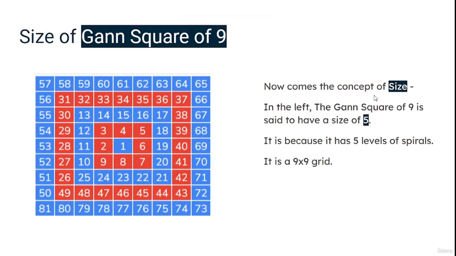Now consider the concept of size. On the left you can see the Gann square of 9 is said to have a size of 5: 1, 2, 3, 4, 5. It is because it has 5 levels of spirals. But it is a 9 into 9 grid: 1, 2, 3, 4, 5, 6, 7, 8, 9. So it is a 9 into 9 grid. I'm just confusing you with the term. The 9 into 9 grid has nothing to do with it. It just has 5 levels of spirals. That's why it is called having a size of 5.